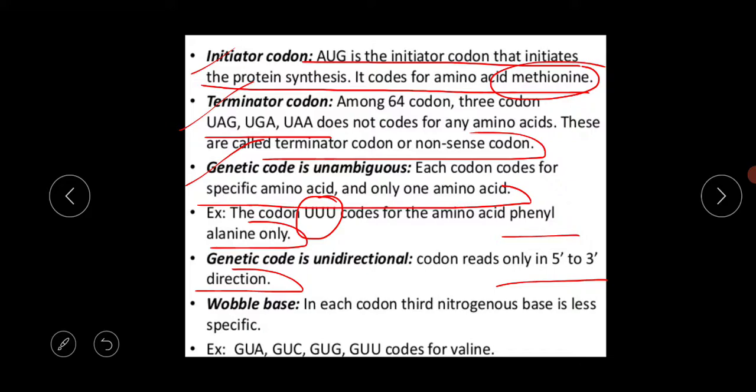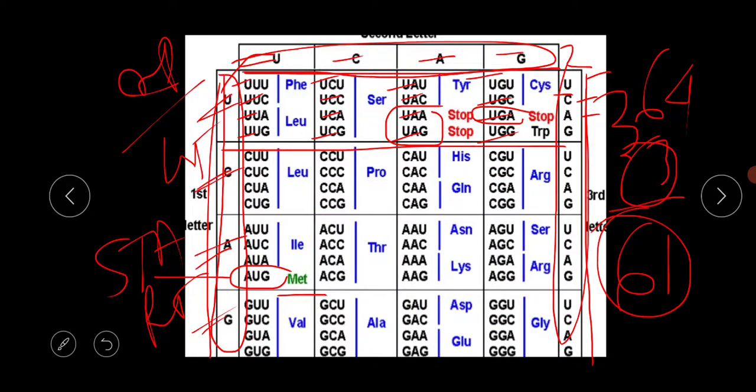And the last one is the wobble base. In each codon, the third nitrogenous base is less specific. Just look at the board. Only the third nitrogenous base is non-specific. The first two bases are specific, like UUU, UUC, UUA and UUG.